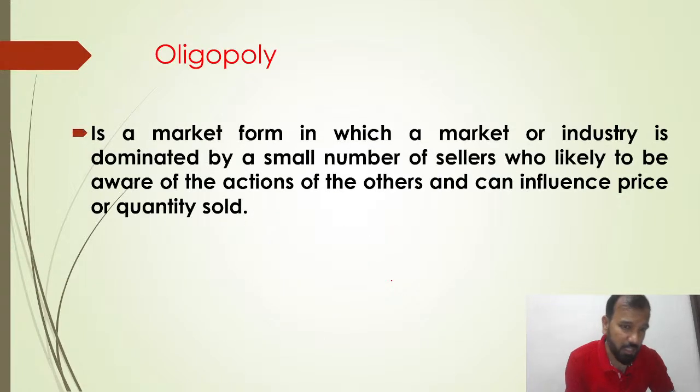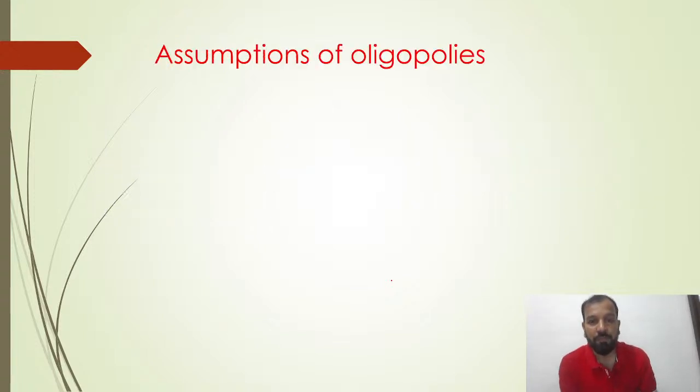This next topic is all about the oligopoly market. We have discussed oligopoly in detail. I took almost 5 to 6 lectures to complete oligopoly. Oligopoly is all about very few sellers and many buyers. It's a market form in which the industry is dominated by a small number of sellers who are likely to be aware of each other's actions. Others can influence the price or quantity sold.